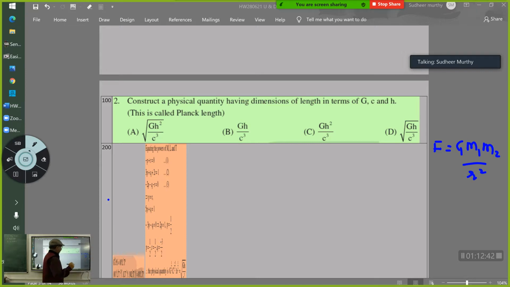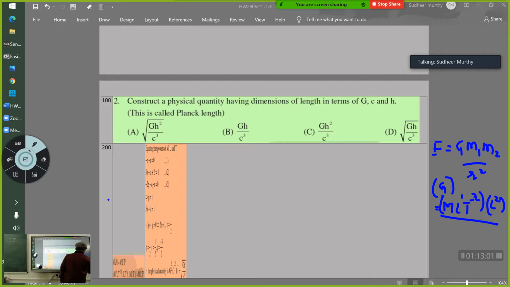From this I can get the dimensional formula of G. F is m l raised to 1 t raised to minus 2. R square is l raised to 2. m1 m2 is m square. So can I not get the dimensional formula of G here? Yes. Clear? Now, C is the velocity of light.